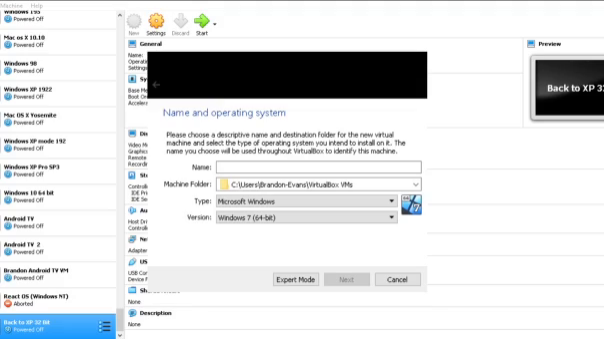Today we'll be installing Android TV on a virtual machine. We'll be using VirtualBox, so let's begin.